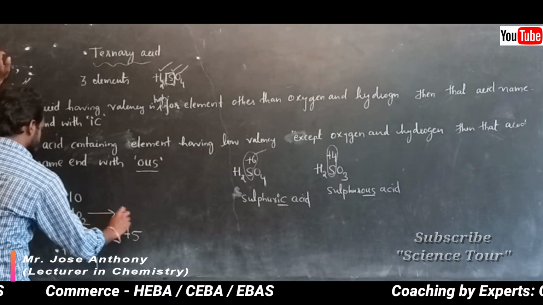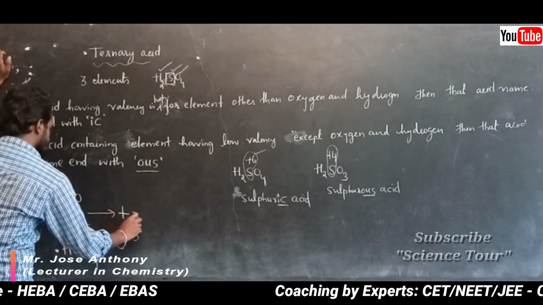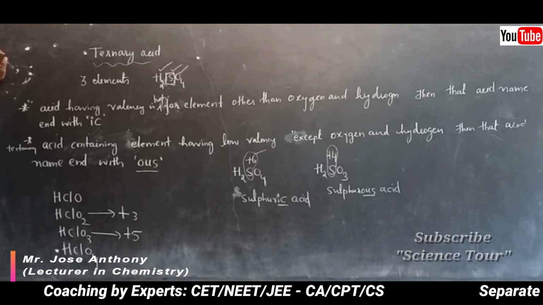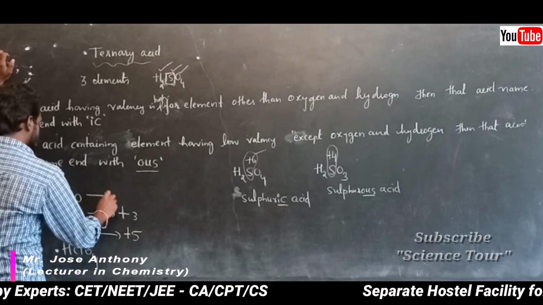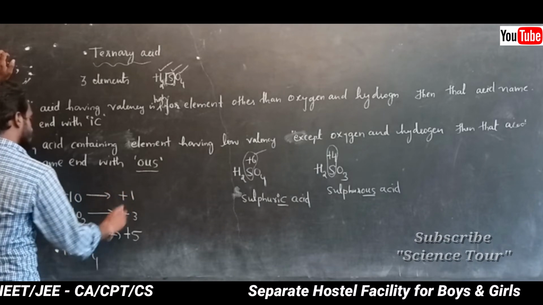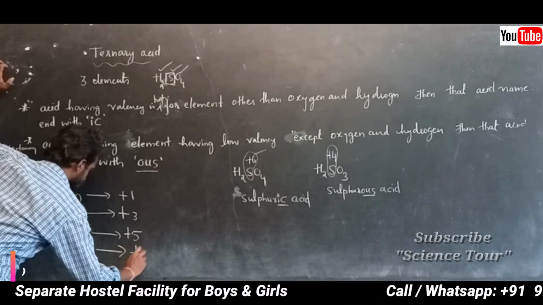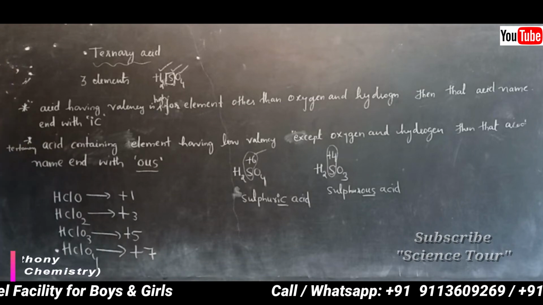In this one chlorine valence is +3. And in this chlorine oxidation number is +1. In this chlorine oxidation number is +7.